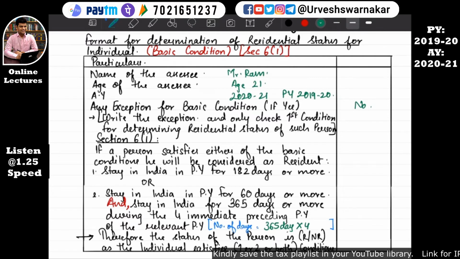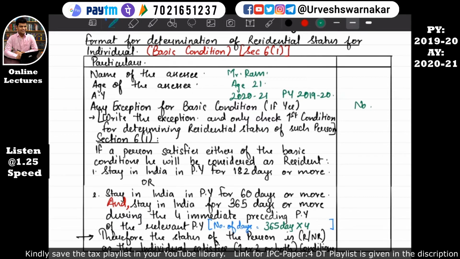See, Mr. Ram is an Indian citizen first of all. Okay, whether an Indian citizen has left India for the purpose of employment, or an Indian citizen has left India as a crew member of an Indian ship, or whether an Indian citizen or a person of Indian origin has come to India in the previous year for the purpose of visit. No, right? So our exception is not there. So now we'll move on to section 6 subsection 1.